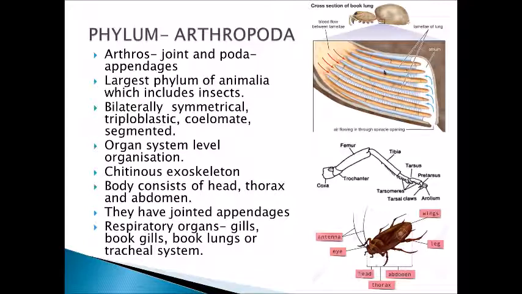Here you can see the diagram of a book lung, a cross section of the book lung. The blood flows through these lamellae and air flows through these spiracle openings. Then the exchange of gases occurs here. So this is the arrangement of the spiracle and these lamellae. That is why the name is book lungs. This is also present in some of the organisms.